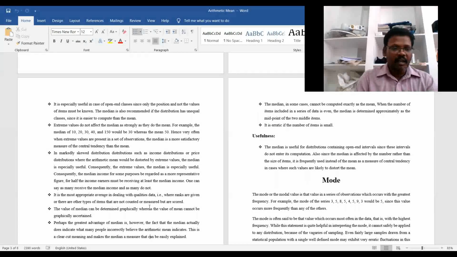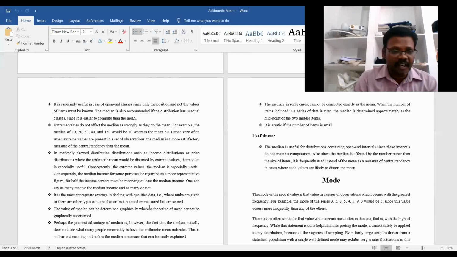In a markedly skewed distribution, such as income distribution or price distribution, the arithmetic mean would be distorted by the extreme values, so the median is especially useful. Consequently, the median income may for some purposes be regarded as a more representative figure.